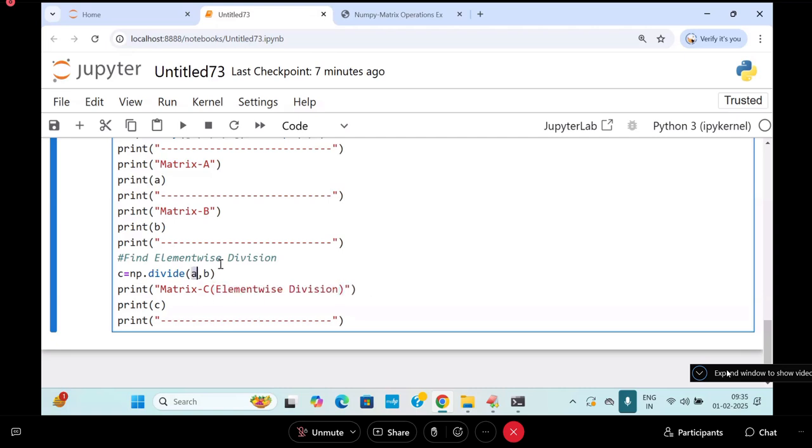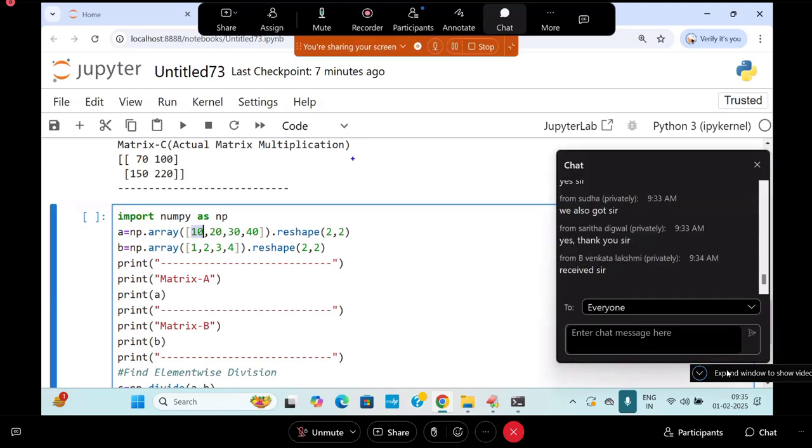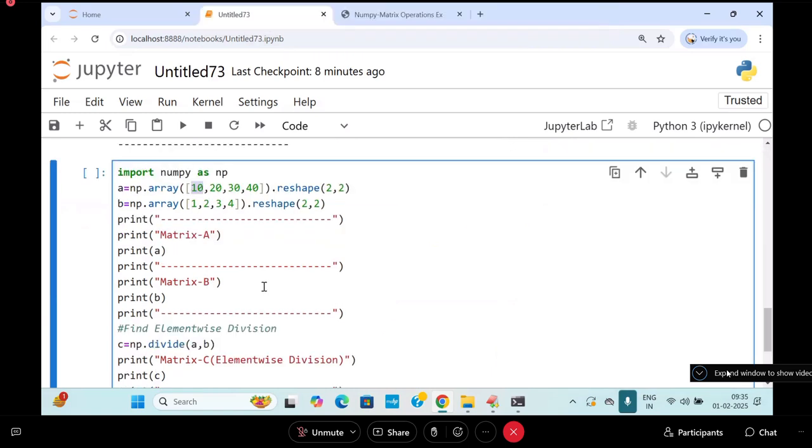Here what is the value of A? 10, so 10 divided by 1. Next, 20 divided by 2, 30 divided by 3, and next 40 divided by 4. What is the answer here? Come on: 10.0, 10.0, 10.0, and 10.0. Are you following me? This is the answer you'll get. That is a float point.